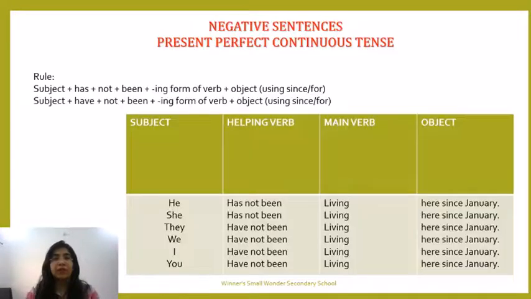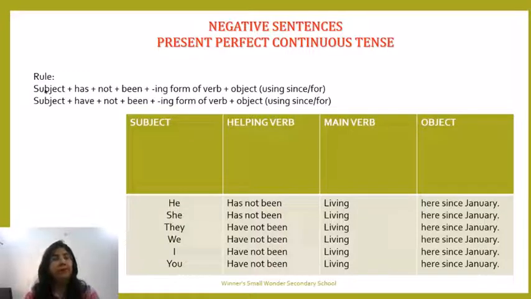Moving further, now we will do negative sentences of present perfect continuous tense. Again, when the negative comes, not is added. Where is not added in present perfect continuous? Between the two auxiliary or helping verbs. In between we are adding not. So the rule becomes subject plus has plus not plus been plus ing form of verb plus object. The object includes using since or for.